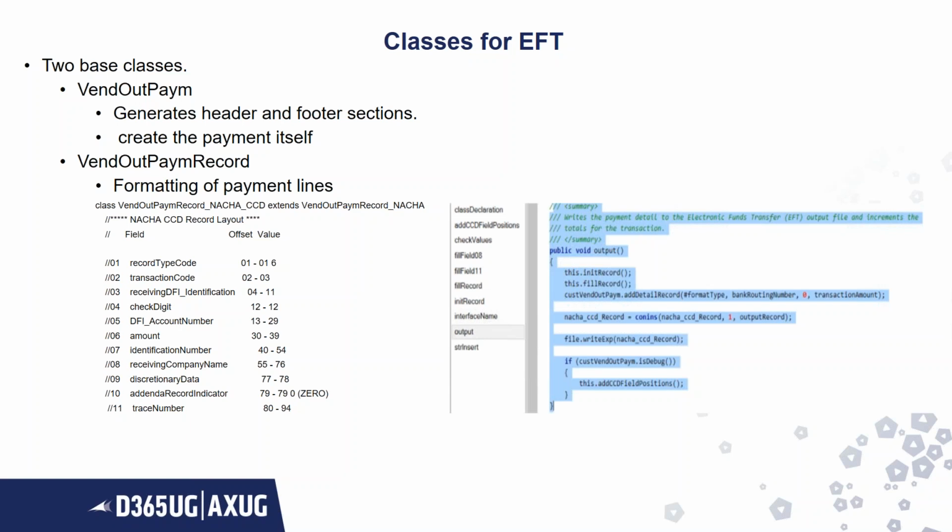So every bank will give every organization a different file format, how they want the file format as.